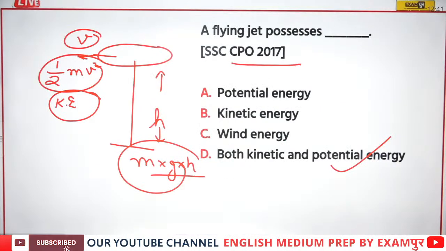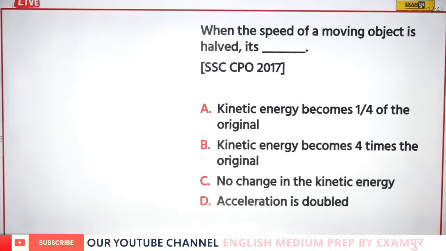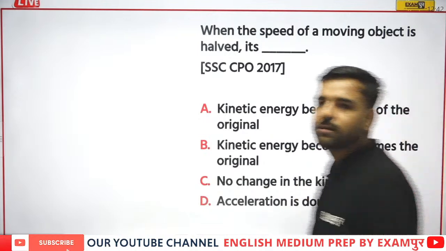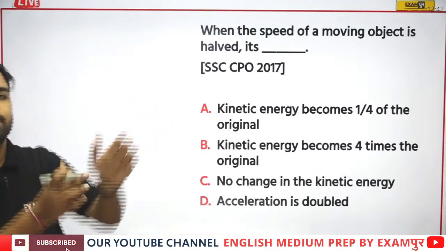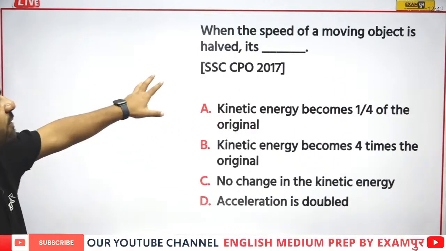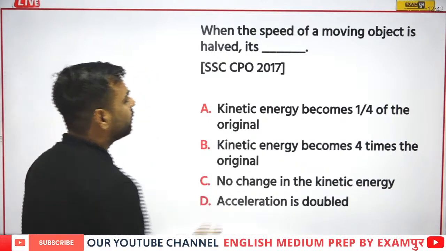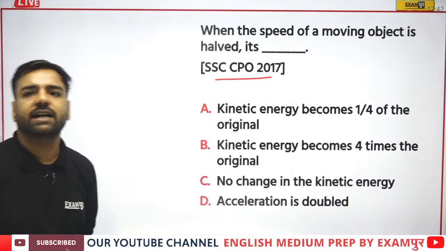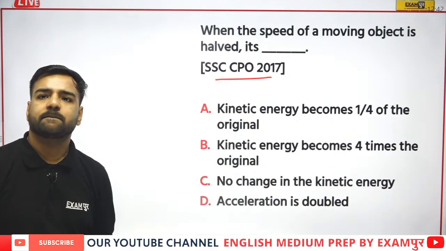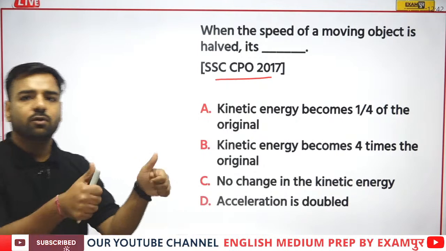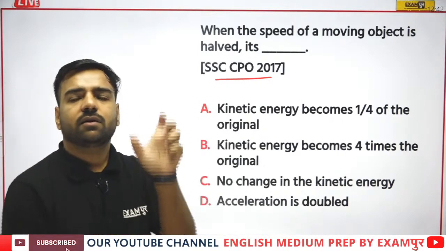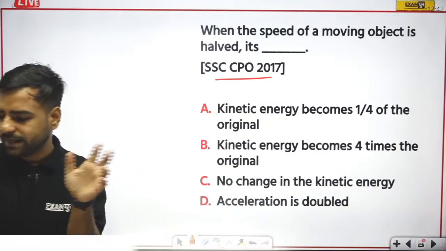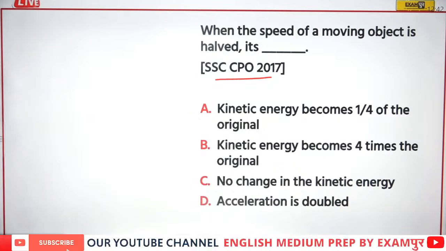The next question is, when the speed of a moving object is halved, it's dash. Okay, cool. So yes, waiting for this answer. When the speed of a moving object is halved, what would be the change in the kinetic energy? What will be the change in the kinetic energy? Answer please. A basic question but need answer from everyone.